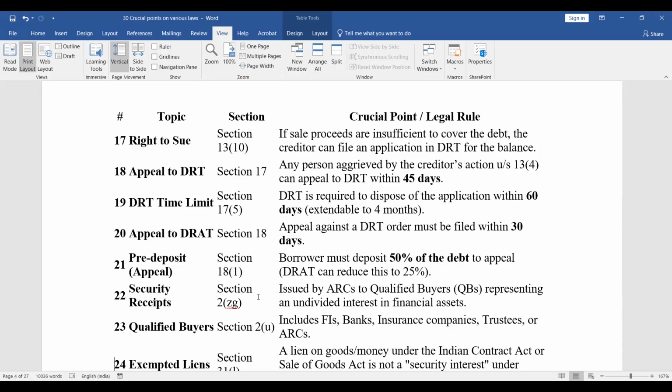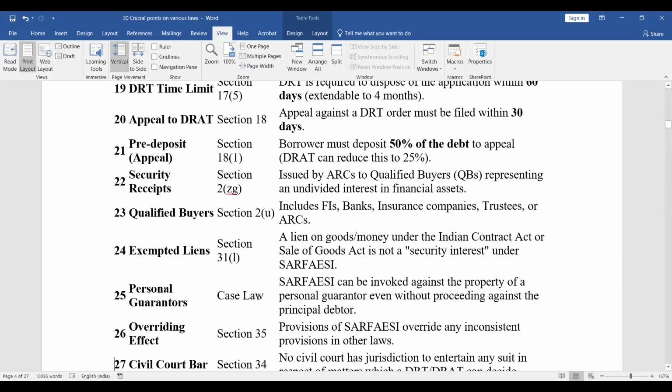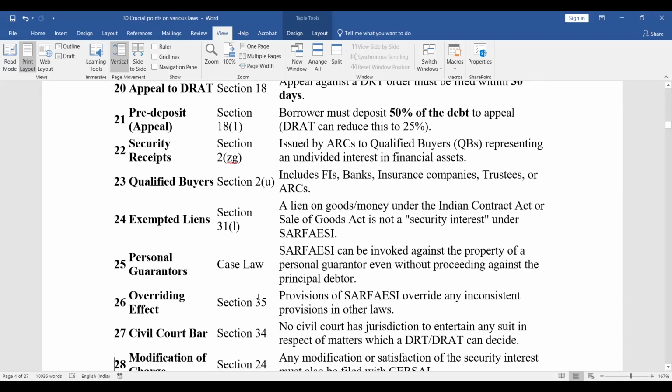Security receipts. Security receipts are issued by ARCs to qualified buyers representing an undivided interest in financial assets. Qualified buyers: these include financial institutions, banks, insurance companies, trustees or ARCs. Exempted liens: a lien on goods or money under the Indian Contract Act or Sale of Goods Act is not a security interest under SARFAESI. Personal guarantors: SARFAESI can be invoked against the property of a personal guarantor even without proceeding against the principal borrower.